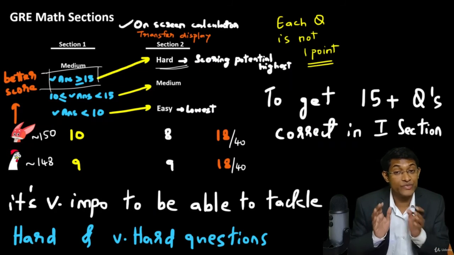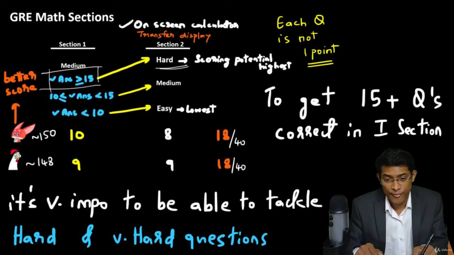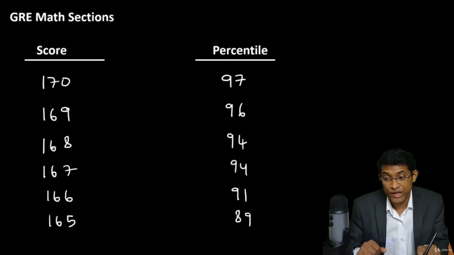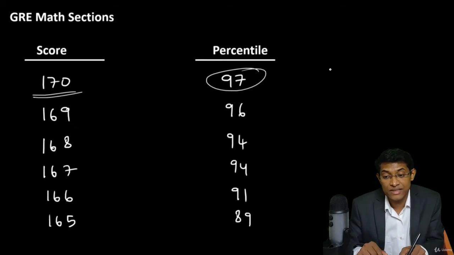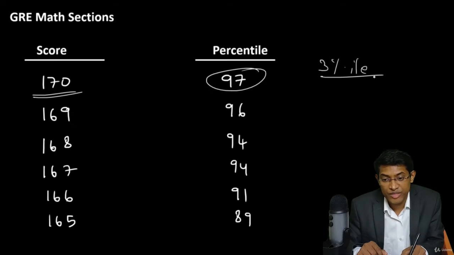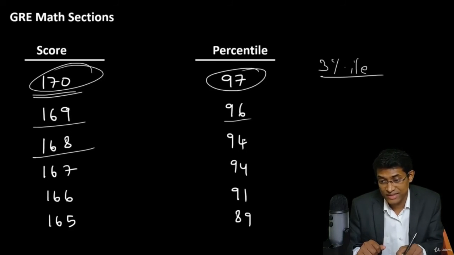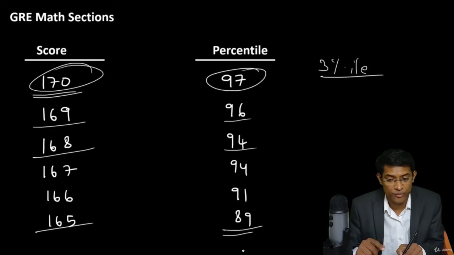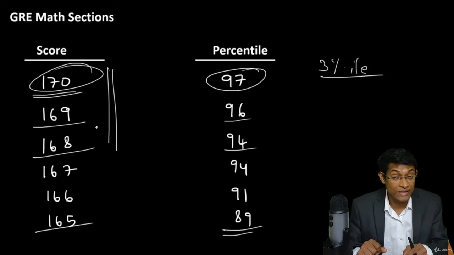Now, let's quickly see the relationship between the score that you get on your GRE math and the percentile. All right, now over here I have score and percentile. Now, if you are getting a 170 score, you are getting 97 percentile. So that means 3 percent of the people who write GRE are getting a 170 score. Now, if you go to 169, it drops to 96 percentile. At 168, that's 94 percentile, and it keeps decreasing. You can see that at 165, that's an 89 percentile. That's a huge drop. All right, so do try to be in the top over here, and this course is meant to get you there.